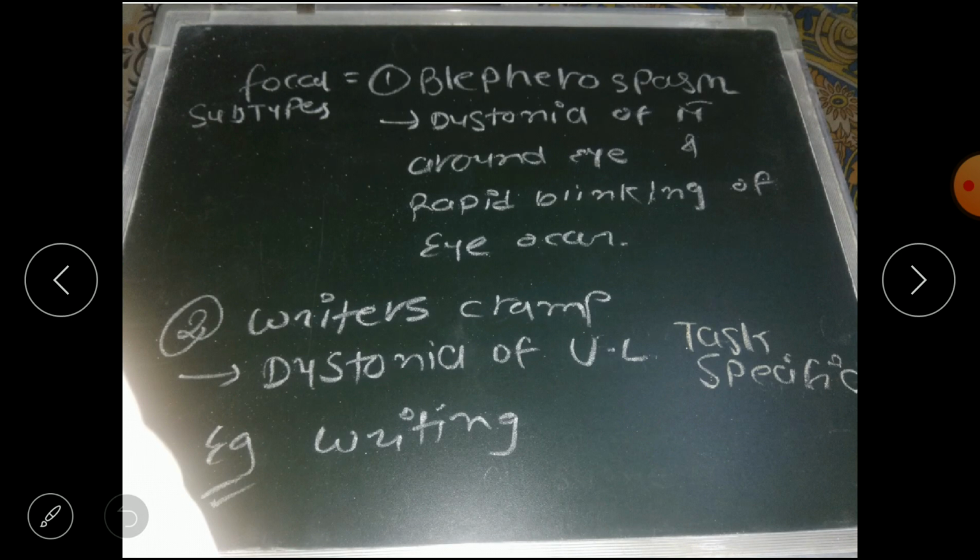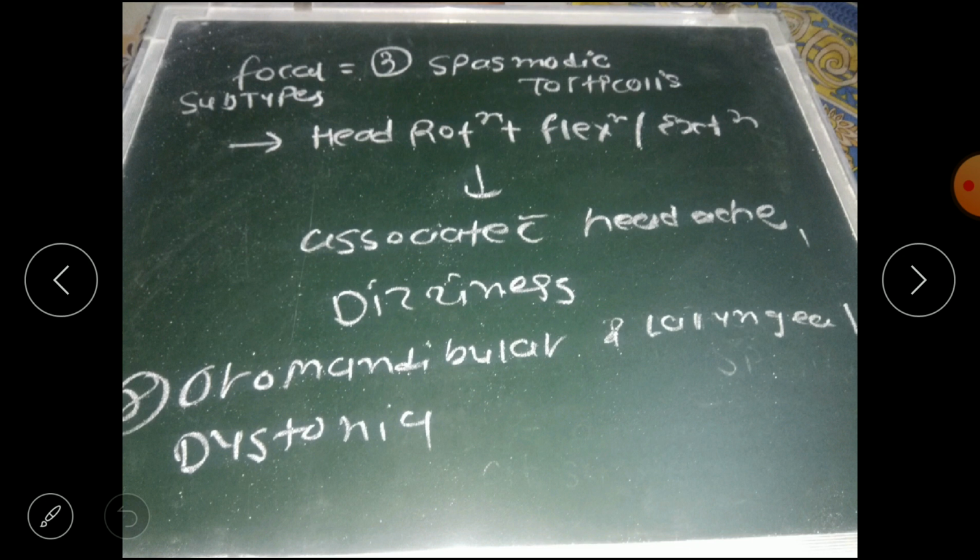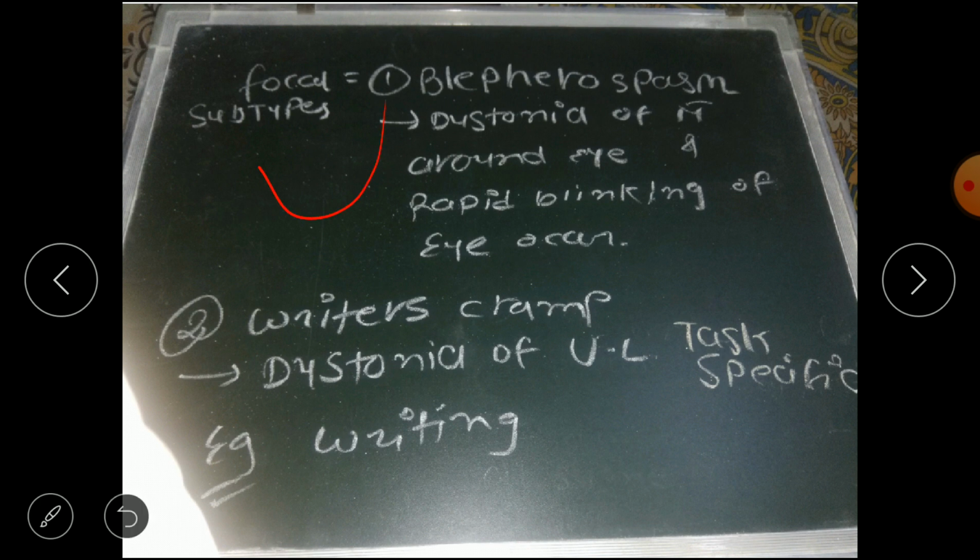Now, focal dystonia has 4 subtypes. First is blepharospasm, second is writer's cramp, third is spasmodic torticollis, and fourth is oromandibular and laryngeal. Blepharospasm is dystonia of the muscles around the eye, and rapid blinking of the eye is its sign. Next is writer's cramp, related to a task-specific activity; it is a dystonia of the upper limb.